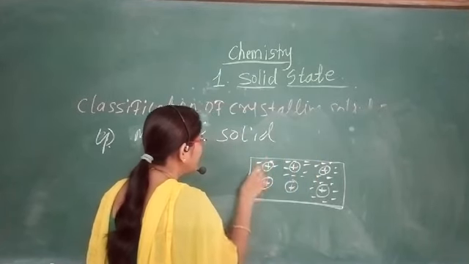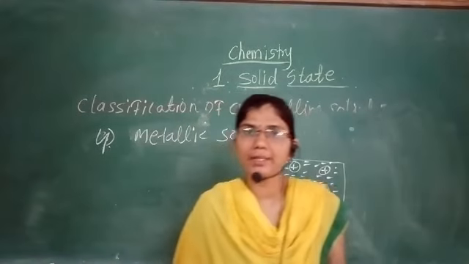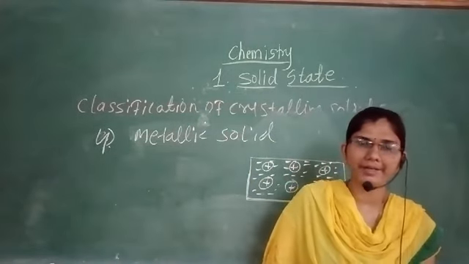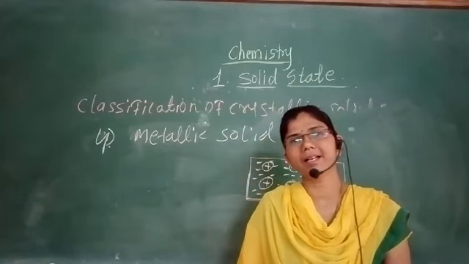Examples of metallic solids are iron, sodium, cobalt and potassium metal. These are many more examples of metals as we know.